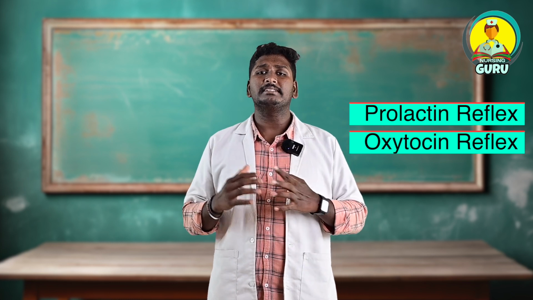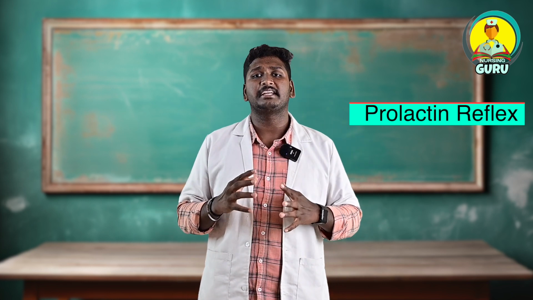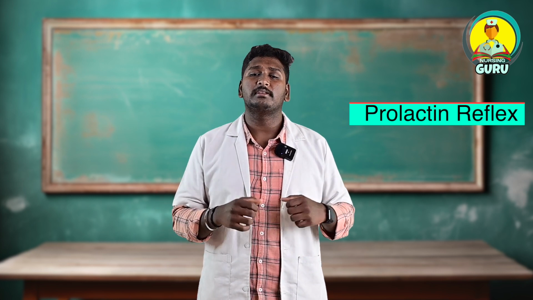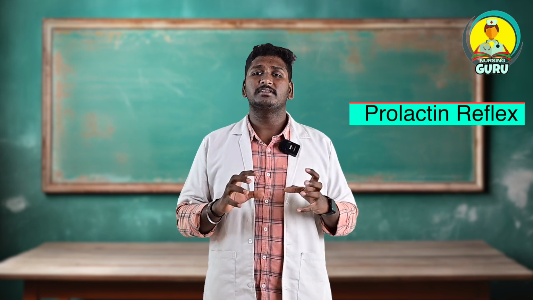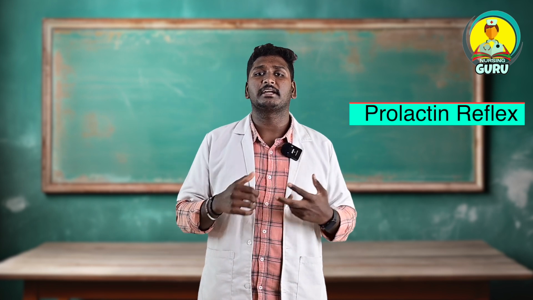Clear? Now let's see one by one. What is the milk secretion reflex? These will be short answer questions, 2-mark questions for you, either in the examination or in the viva. Clear? So let's see what is the milk secretion reflex or prolactin reflex. Prolactin is a hormone produced by the anterior pituitary gland, which is responsible for the secretion of milk by the alveolar cells of the breast. In the breast there are alveolar cells that are responsible for the secretion of milk.